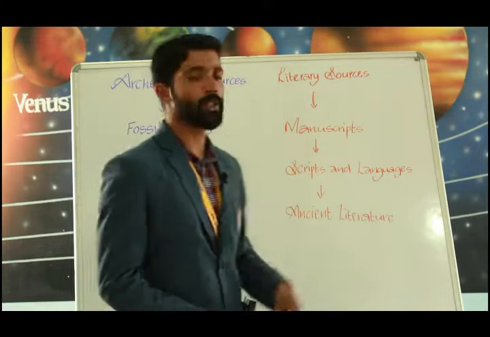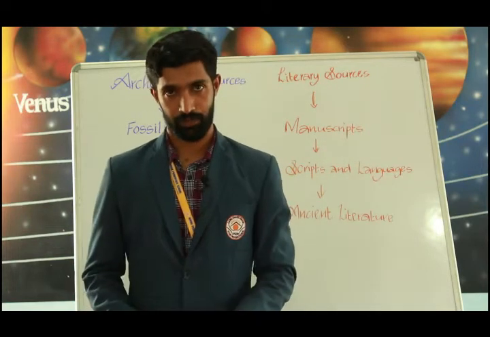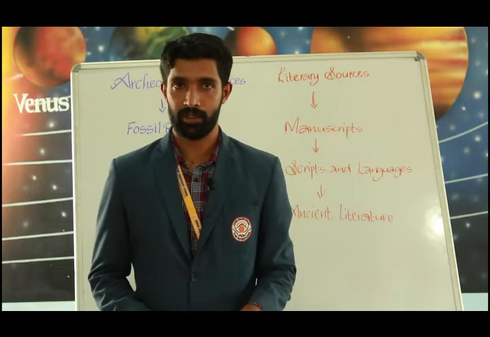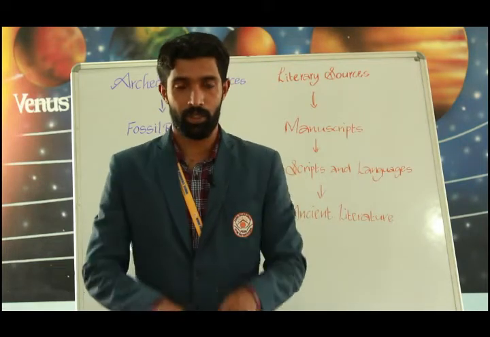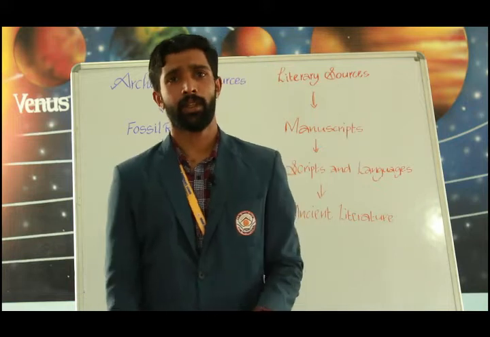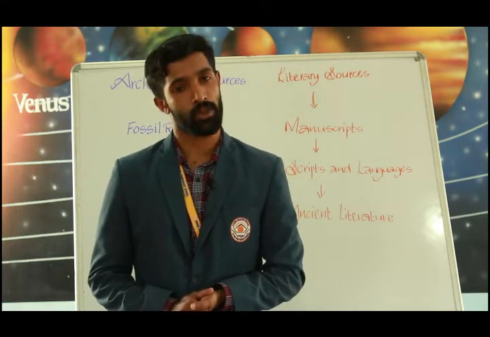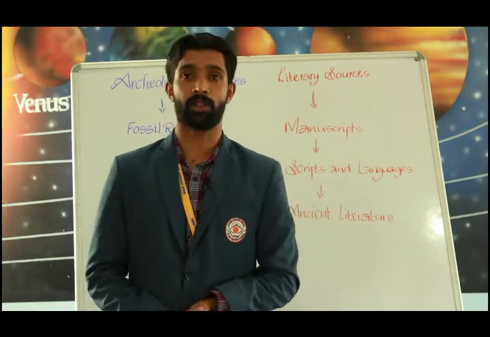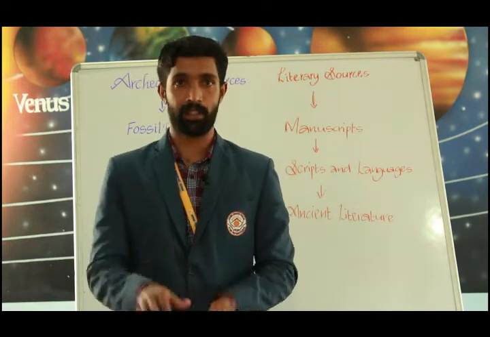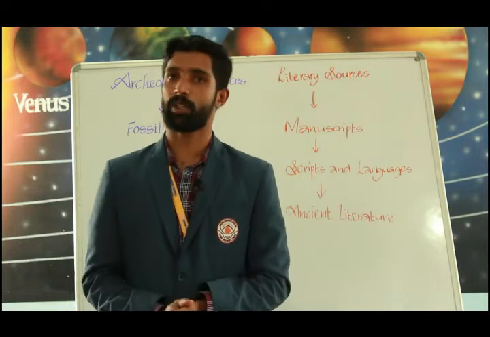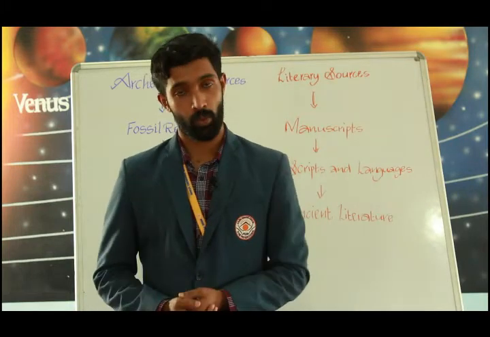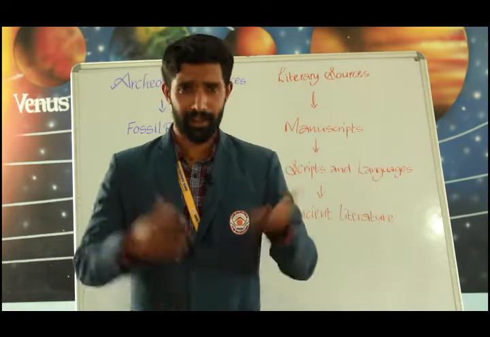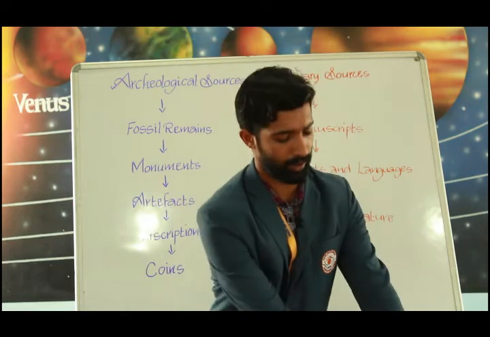So let's see the first one, manuscripts. The early literary records were handwritten, right? There was no printing machine, so it was handwritten. They are called manuscripts. Clear? Manuscripts were written on palm leaves, the bark of birch trees, and later on paper. I will show you some examples.